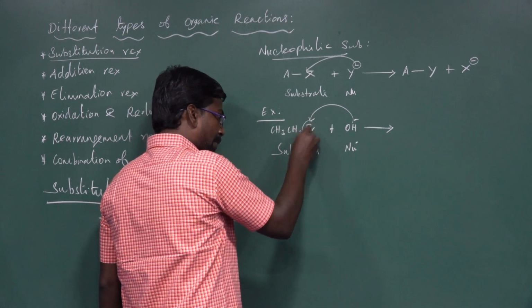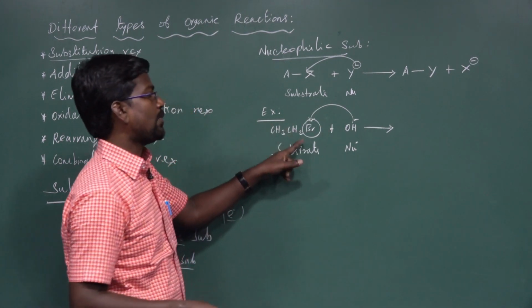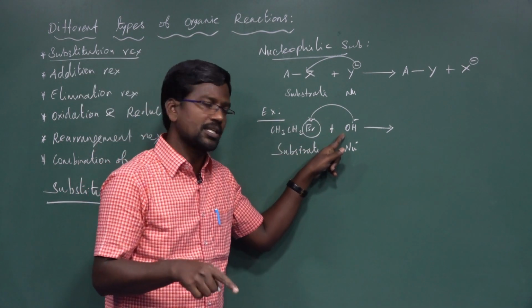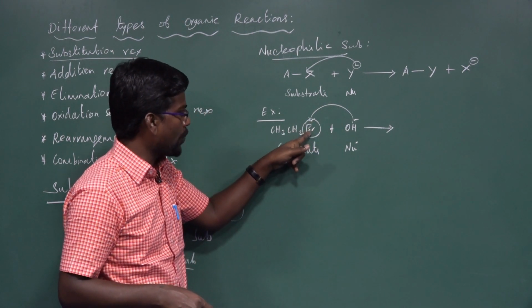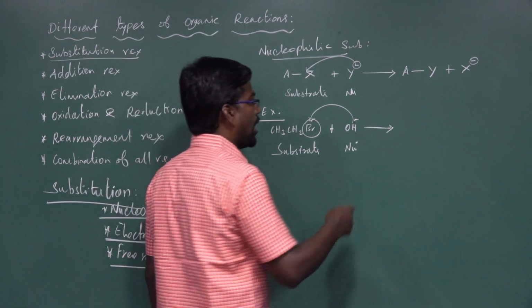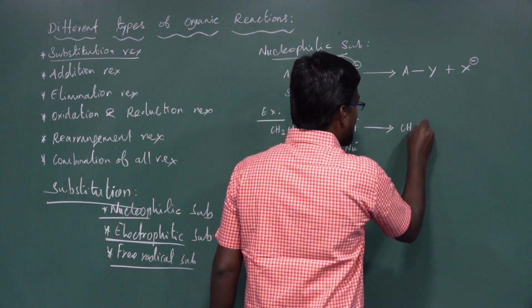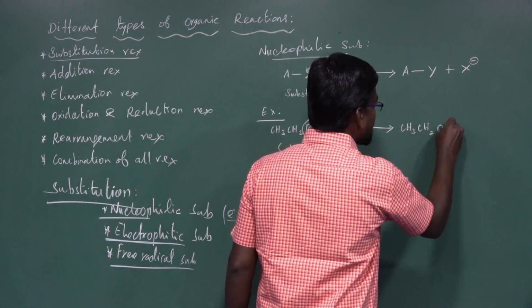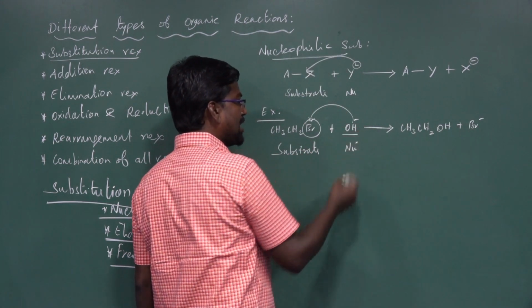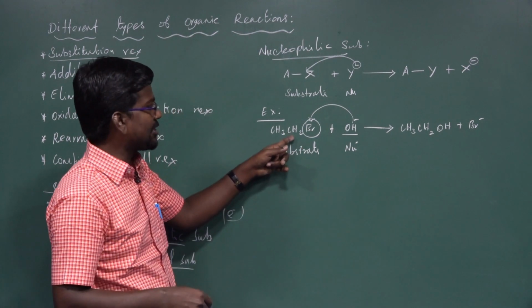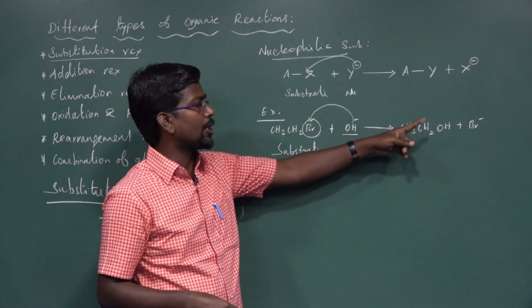The nucleophile substitutes in the place of bromine in ethyl bromide to form CH3CH2OH, and Br minus is removed. So the nucleophile substitutes in the place of bromine to form ethyl alcohol.